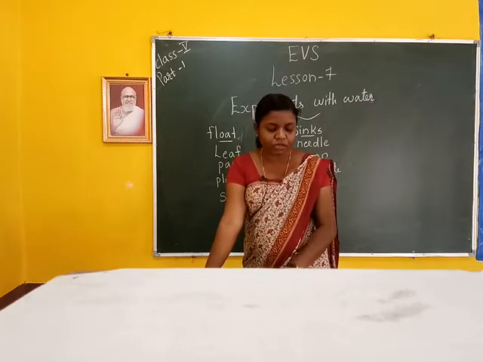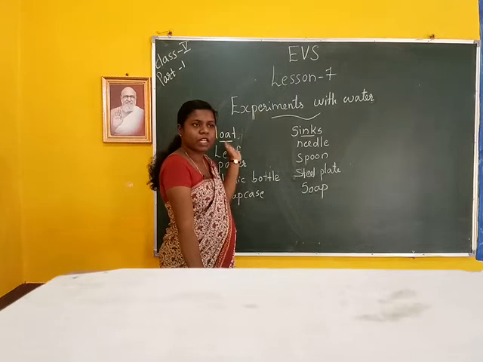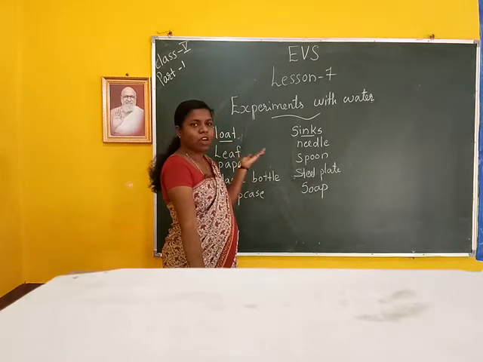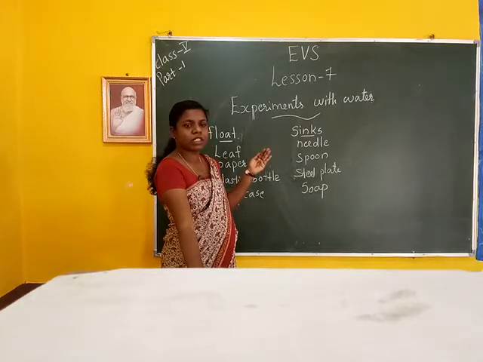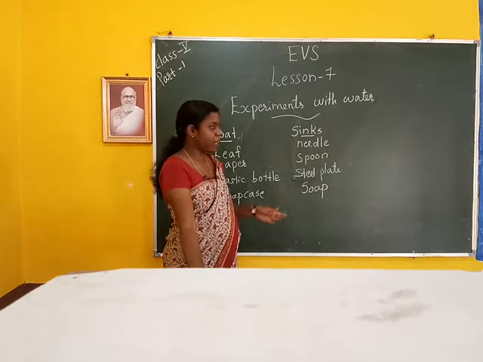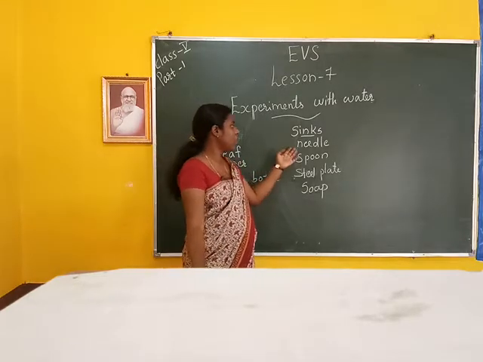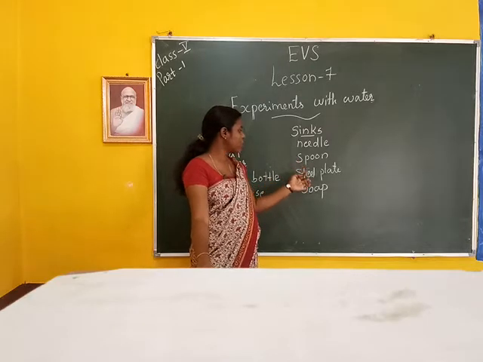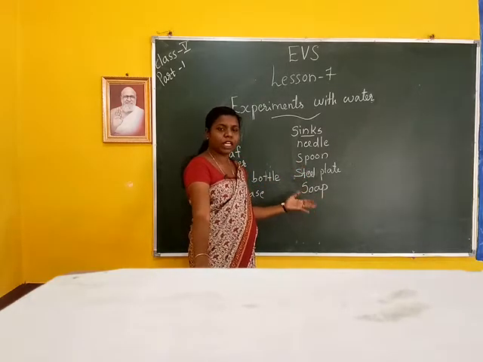Then float means some objects lie on the water. Sinks means some objects lie low in the water. Examples of float: paper, plastic bottle, soft case. Then sinks, for example: needle, spoon, steel plate, soap, iron, ship, etc.